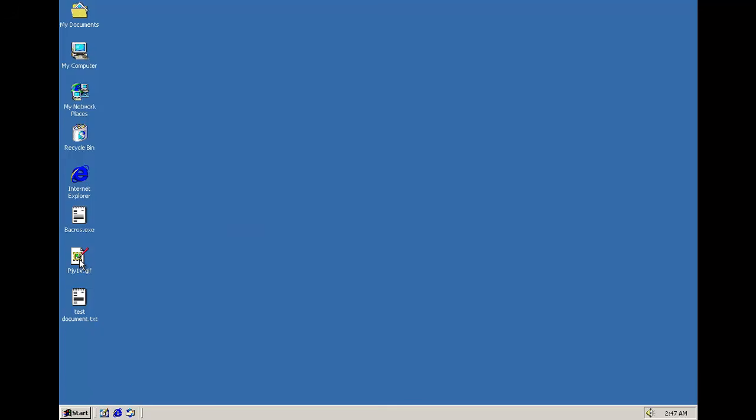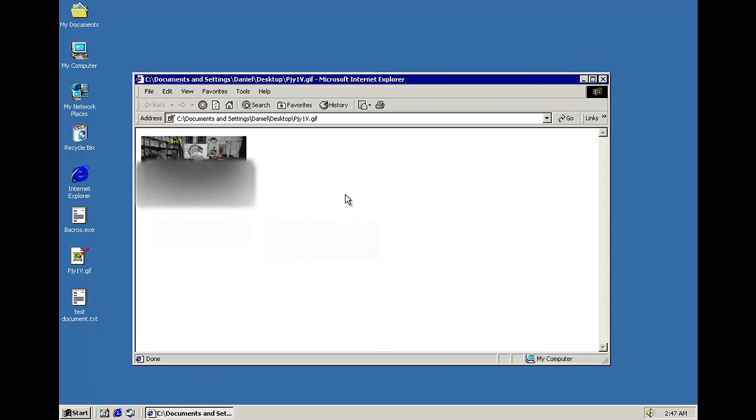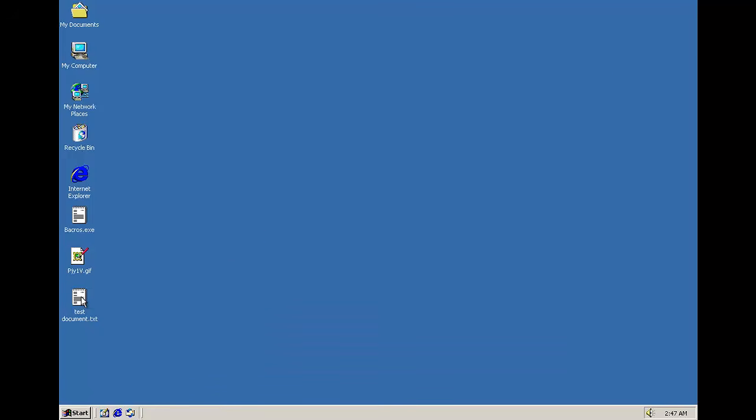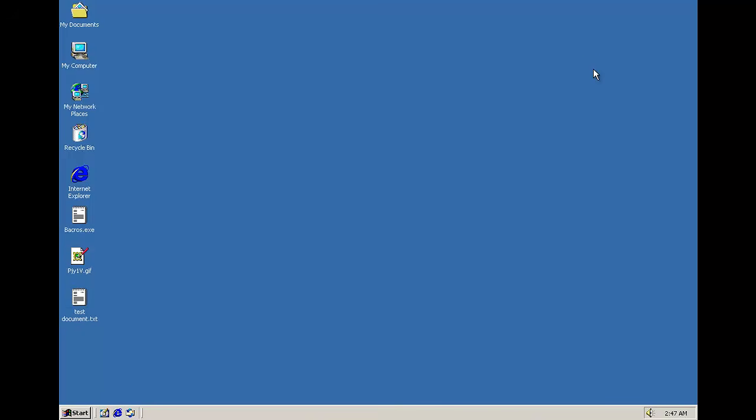Before that, we'll take a look at our sacrificial files. We have one GIF image file. I'm using an image useful for forums or 4chan or whatever, whenever you don't want to read a post featuring Jamie Hyneman from Mythbusters. So that is that, and we have a basic test document. Alright, so we'll go ahead and run the virus.